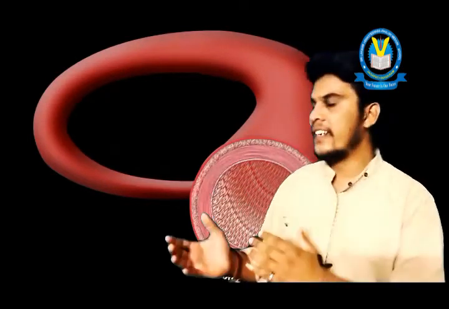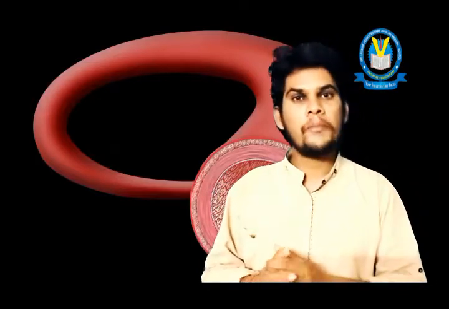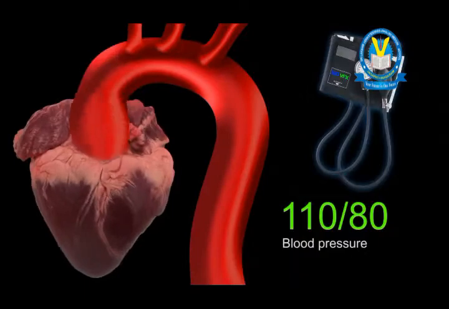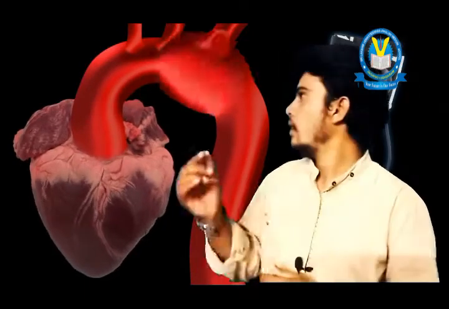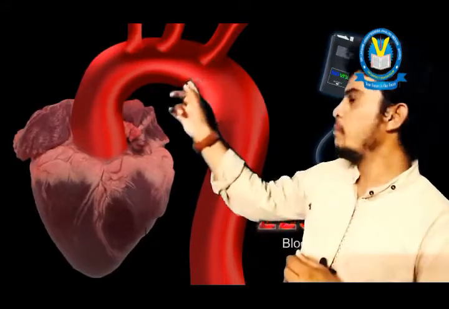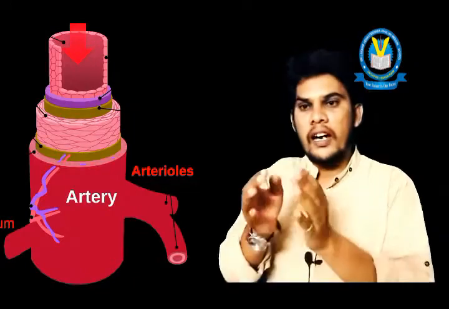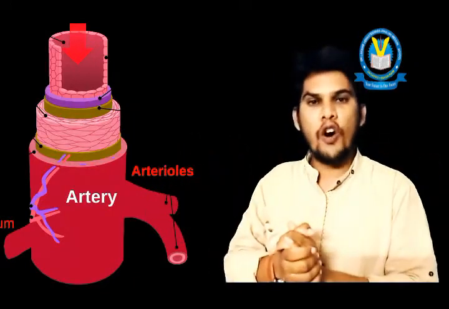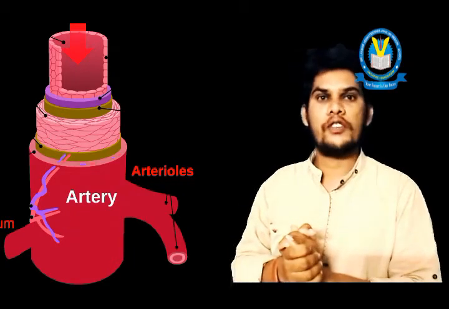Arteries are again classified into small branches called arterioles. The main, biggest artery is called the aorta. So in this picture, in the heart, this is the biggest artery. This biggest artery is called the aorta. This aorta branches, dividing into small vessels. Those small arteries are called arterioles.